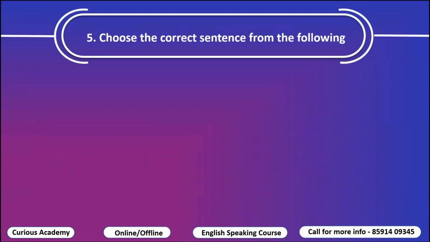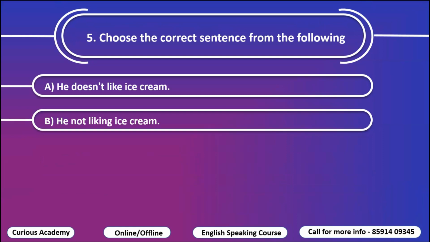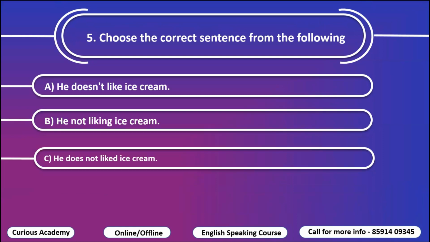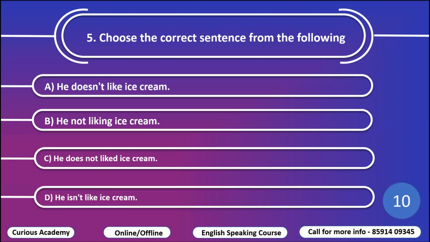Next, fifth question. Option A, he doesn't like ice cream. Option B, he not liking ice cream. Option C, he does not like ice cream. Option D, he isn't like ice cream. Choose the correct option. And the correct option is A, he doesn't like ice cream.